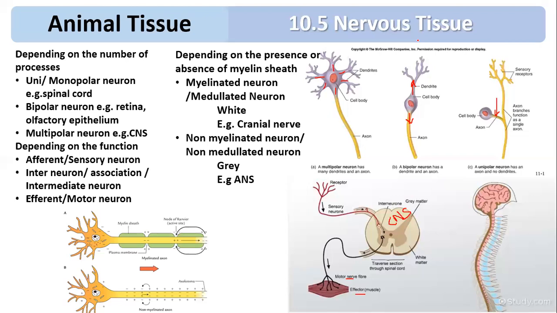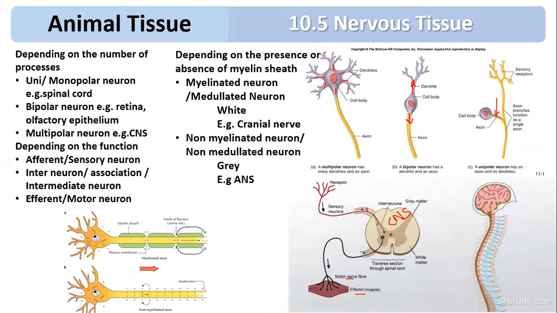Schwann cells of non-myelinated nerve fibers do not secrete the myelin sheath, so the myelin sheath is absent in non-myelinated nerves. Conduction of impulse in non-myelinated fibers is slower as compared to myelinated. So in myelinated fibers conduction is faster, and in non-myelinated fibers it is slower.